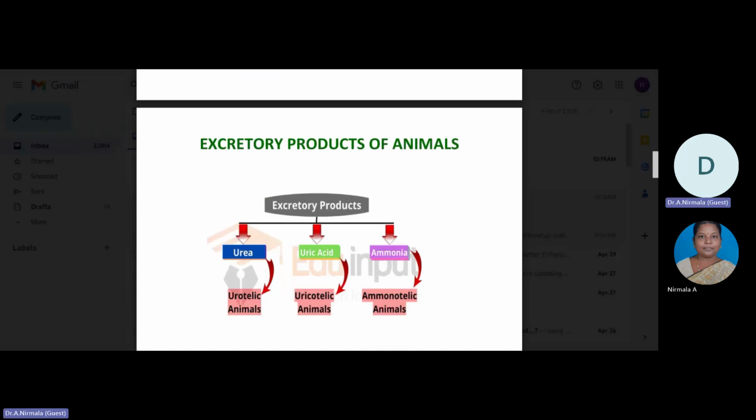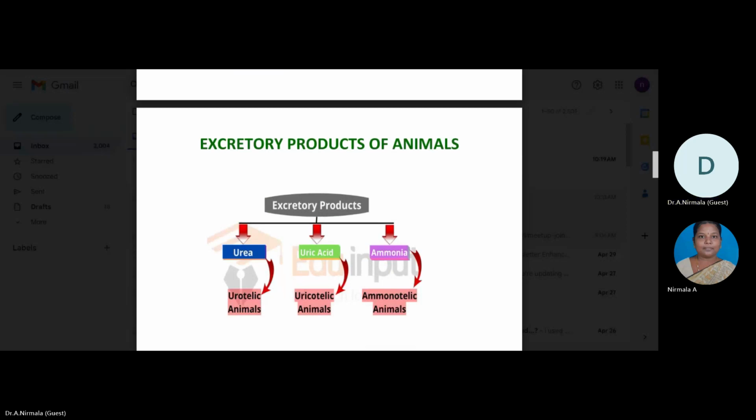Next, urea. Urea is the least hazardous type of metabolic waste since it is soluble in water and only remains in the body for a short period of time. Terrestrial animals emit urea from their bodies, which is referred to as ureotelic excretion.